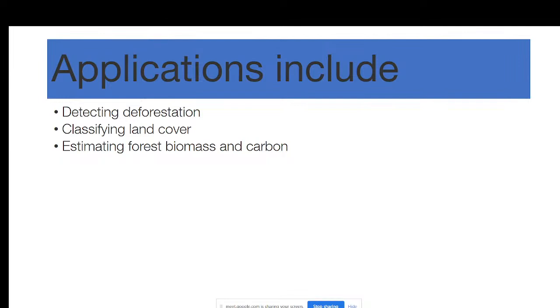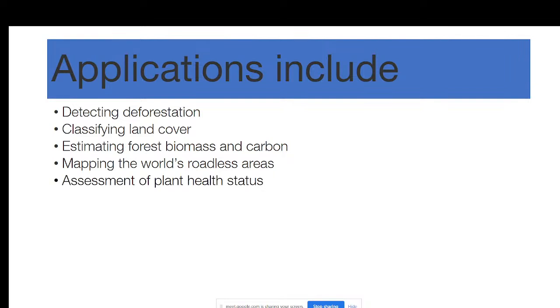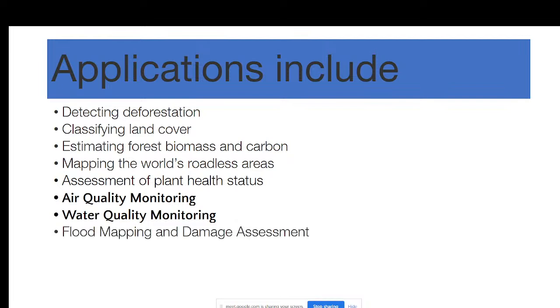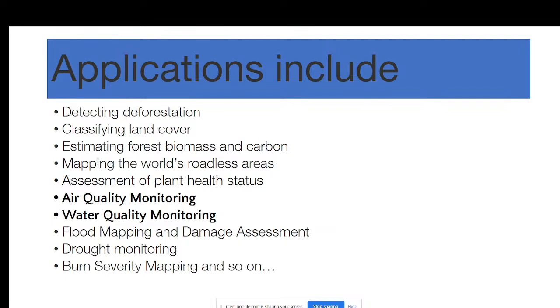Okay, so application. It has a lot of applications in the Google Earth Engine platform. We can do any types of remote sensing analysis using this platform. Here I mentioned some applications, such as detecting deforestation, land use and land cover classification, estimating forest biomass and carbon, mapping the world's roadless areas, assessment of plant health status, air quality monitoring, water quality monitoring, as well as flood mapping and damage assessment, then fire monitoring, burn severity mapping, and so on.